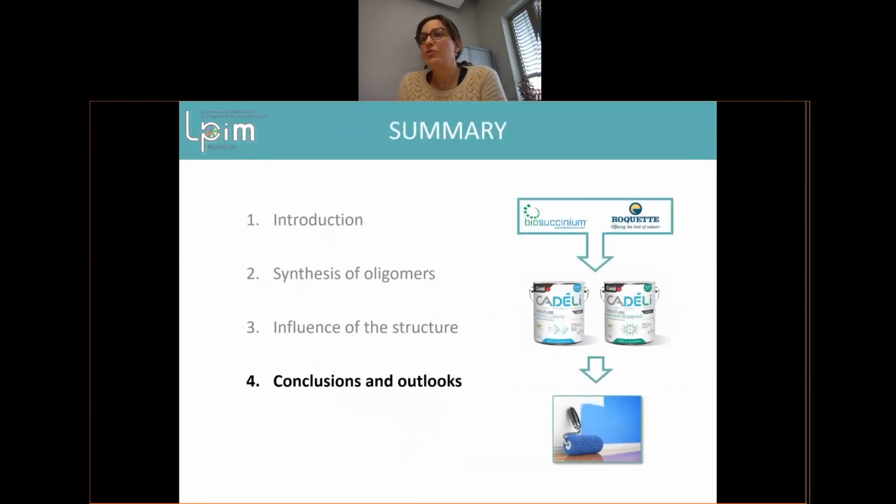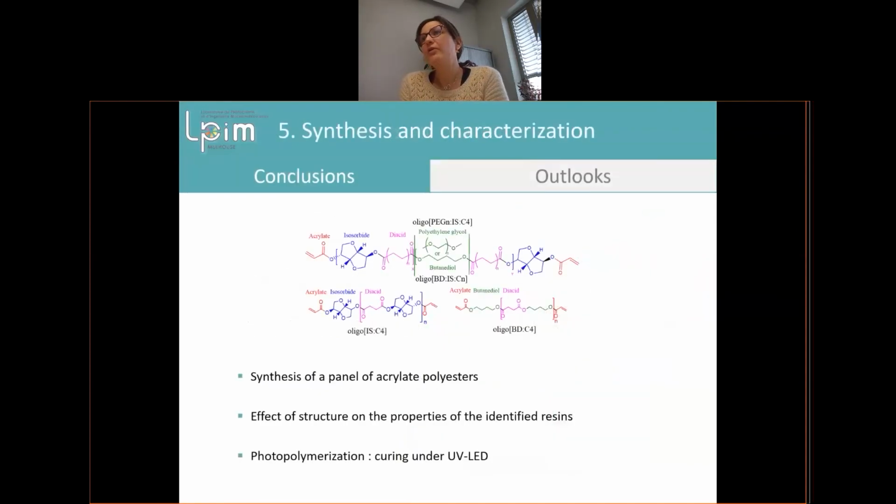So, to conclude, here we have synthesized different acrylate polyesters with different diacids and different glycols. We get different properties, and we can observe the effect of the structure on these properties. We photopolymerized it under UV and UV LED.